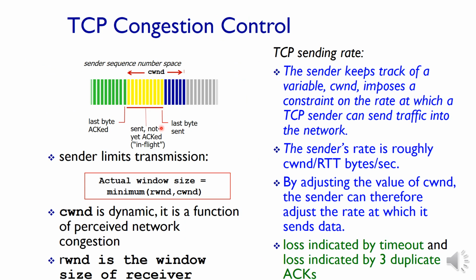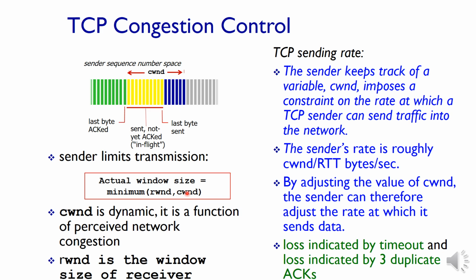Here we can see the congestion window, CWND. This is similar to things like GBN. The sender limits the transmission based on the size of the congestion window. The initial window size is the minimum of the receiver window and the sender congestion window.